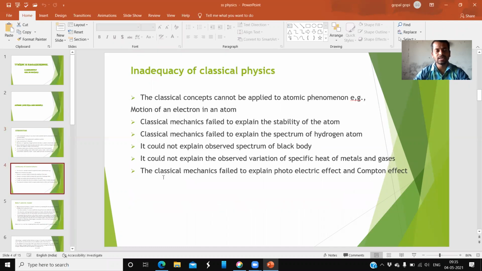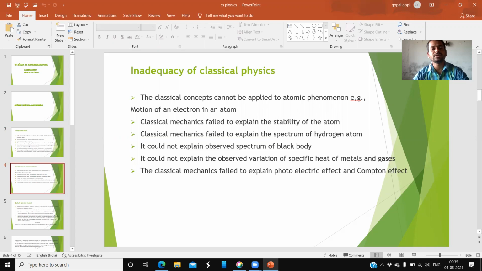Now, let's go to the physics. Inadequacy of classical physics. Inadequacy is also called limitations or drawbacks, meaning what classical mechanics couldn't explain. Classical mechanics couldn't explain most of the laws of physics. Those are the things I'm going to explain.